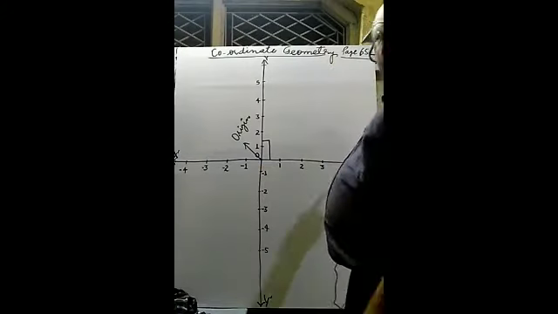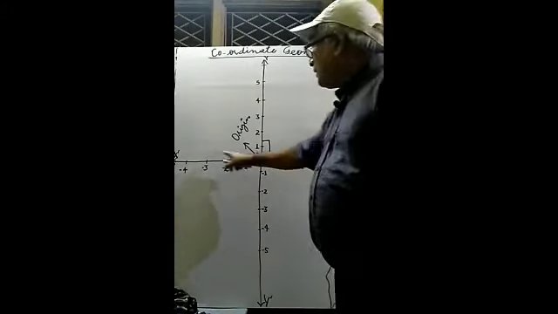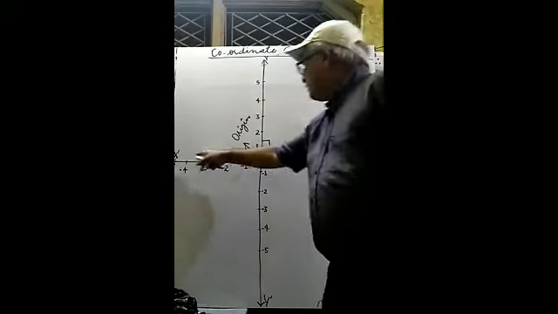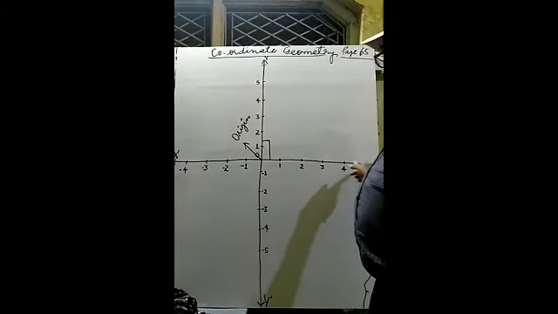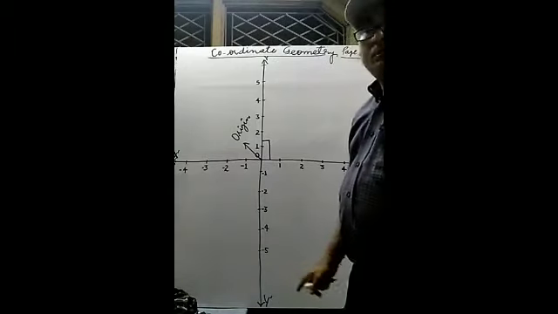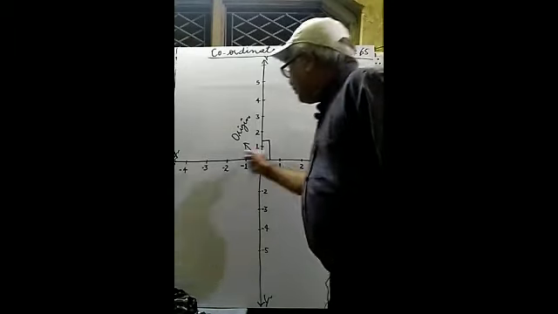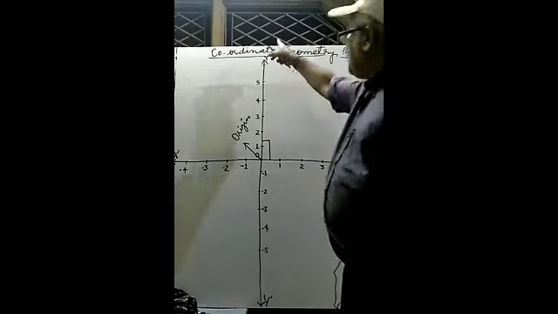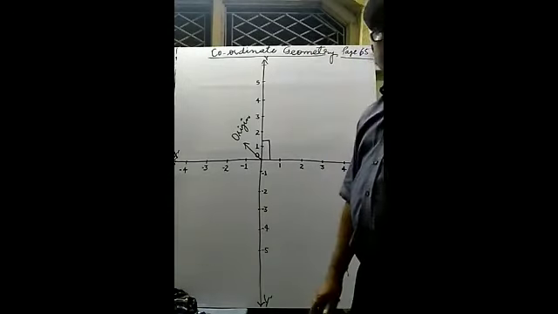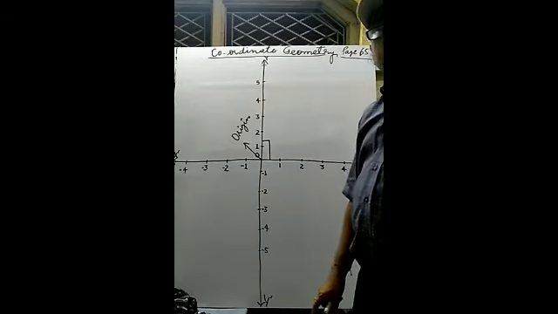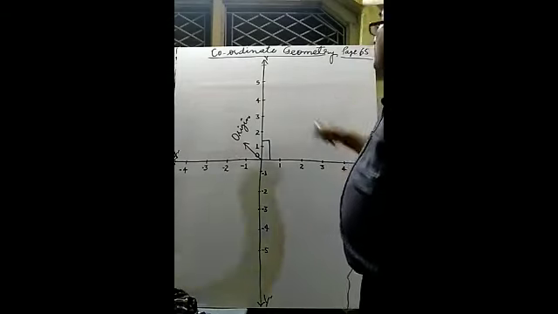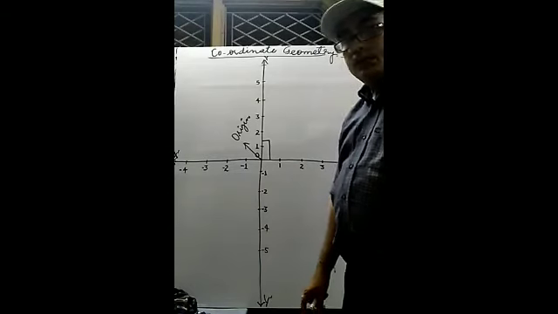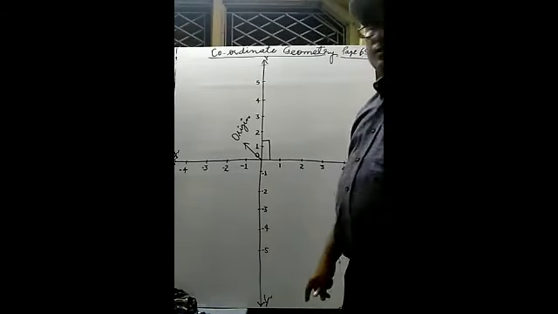Now, one line is horizontal. Which one? X, O, X dash. So this is called an axis of reference, and this one is the second axis of reference. One is horizontal, second one is vertical. So those are axes.